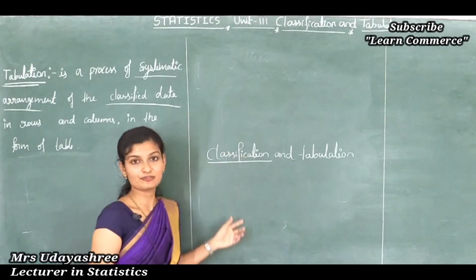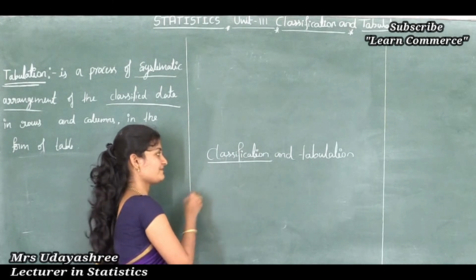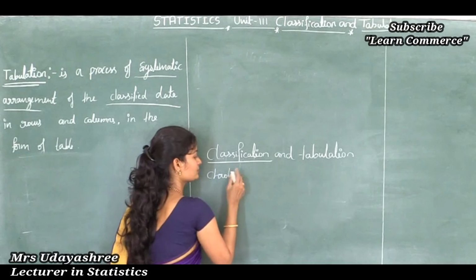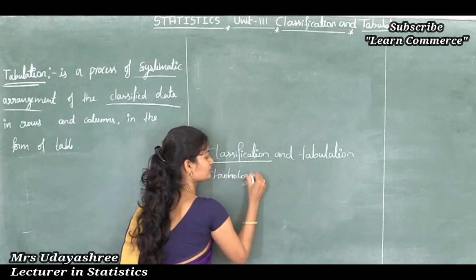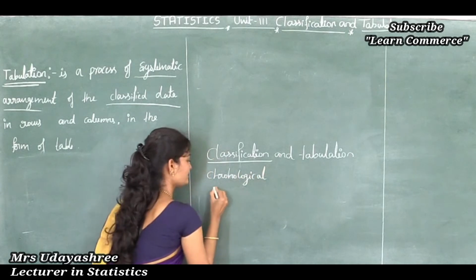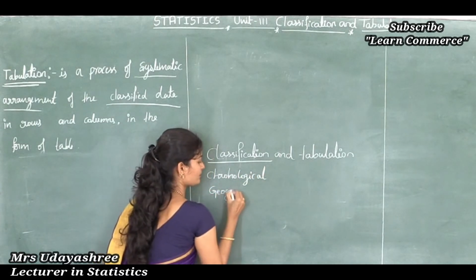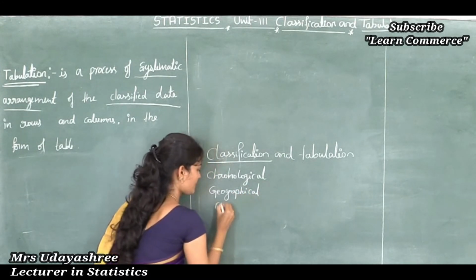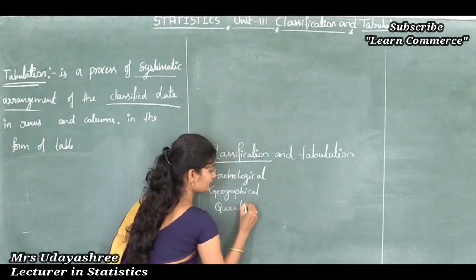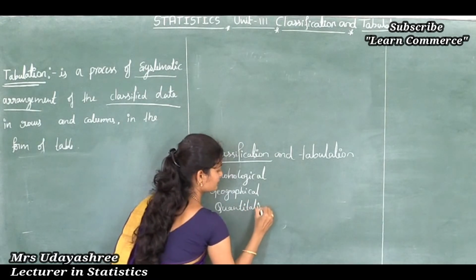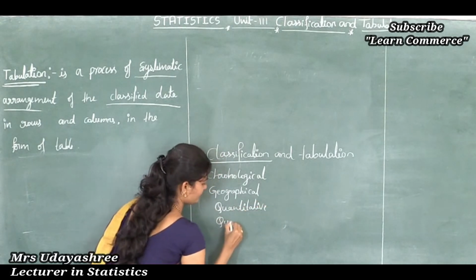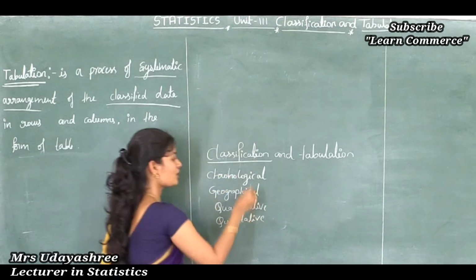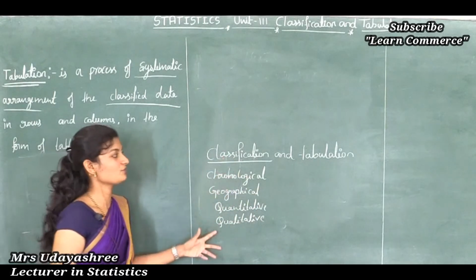And there are 4 types of classification: chronological classification, geographical classification, quantitative classification and qualitative classification.